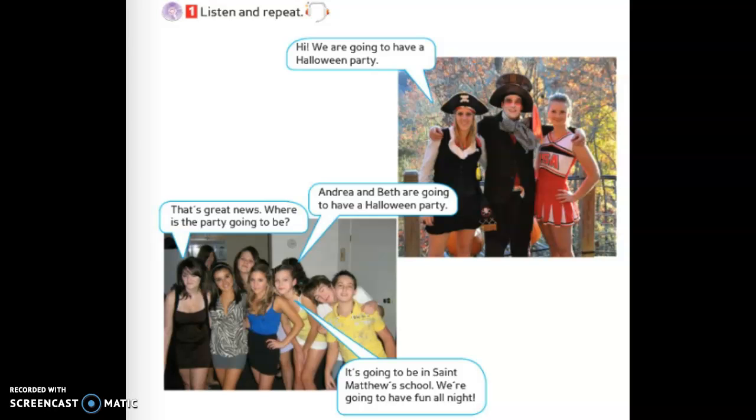Hi, we are going to have a Halloween party. Andrea and Beth are going to have a Halloween party. That's great news. Where is the party going to be? It's going to be in St. Matthew's School. We're going to have fun all night.